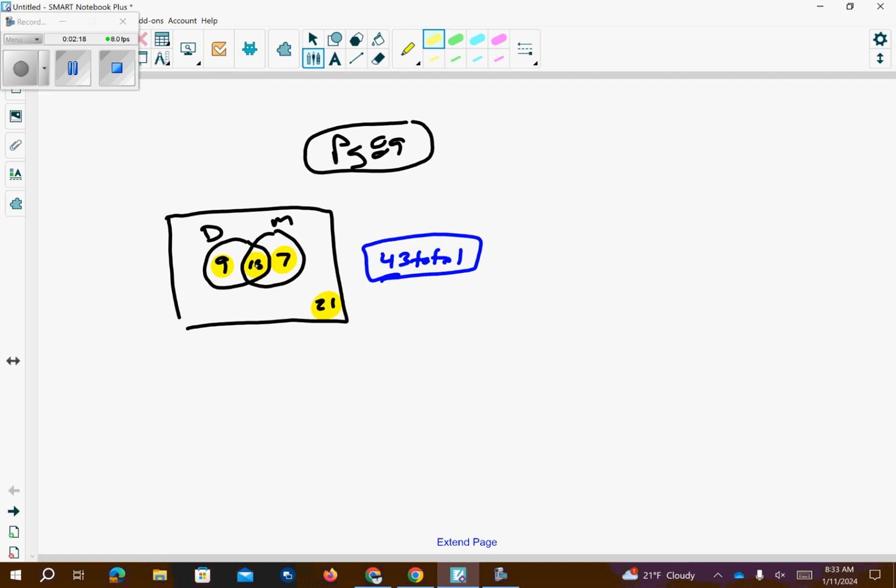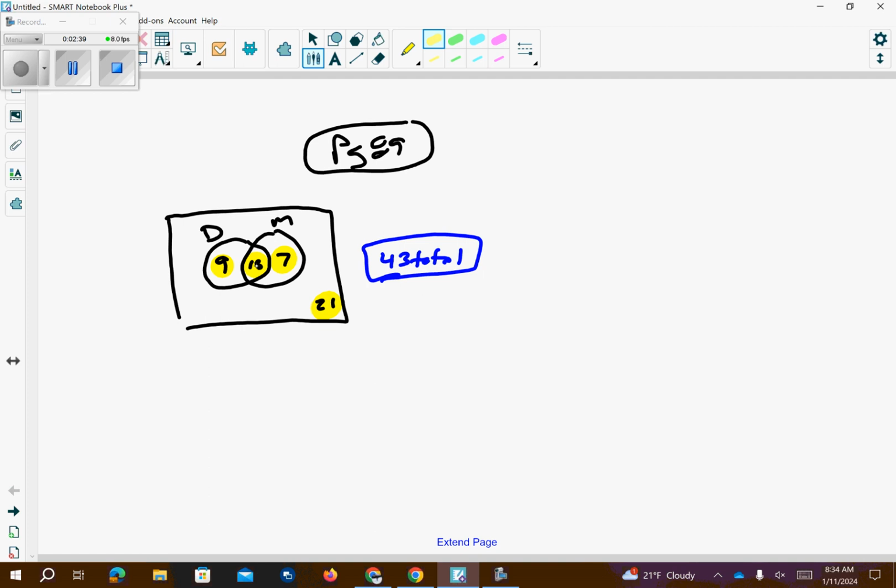They like drama and music. So it's the overlap of the two Venn diagrams. So you have 15 out of the 43. And I realize the answers are there, so it's pretty easy to follow along, I hope. Just let me know if you're not seeing where they come from.